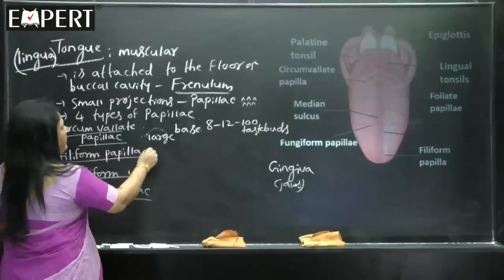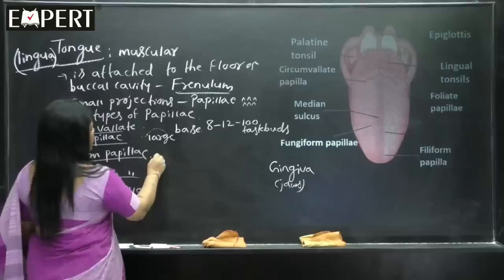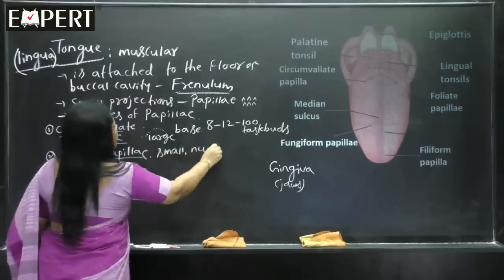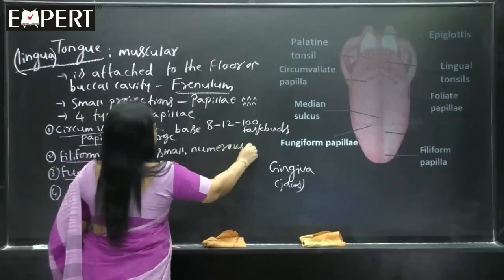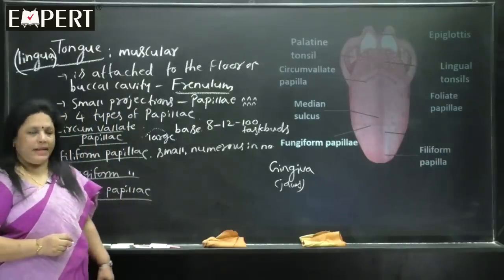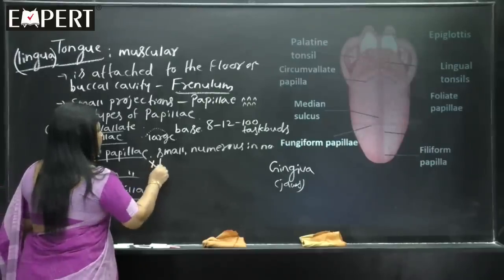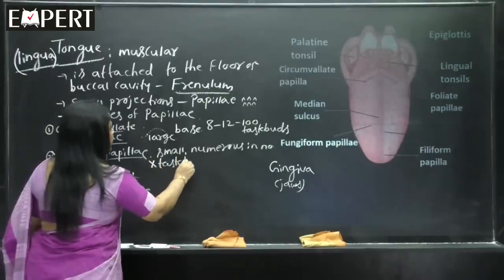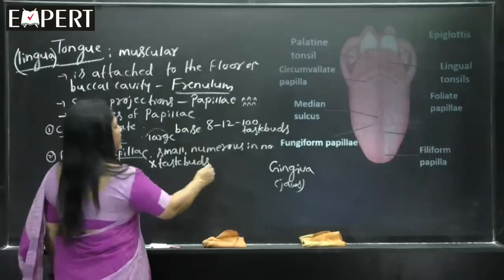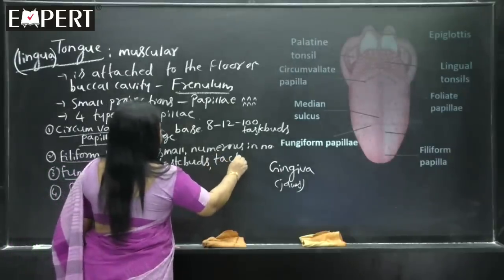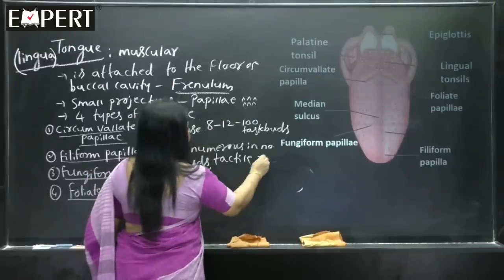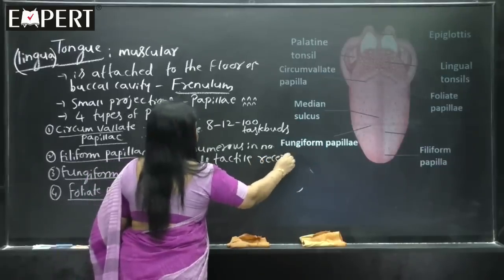Now, the second type of papillae are called the filiform papillae, which are small in size and numerous in number. One important point about filiform papillae is there are no taste buds. A point to remember, filiform papillae do not possess taste buds, instead they possess tactile receptors, a special type of receptors meant for the sensation of touch.